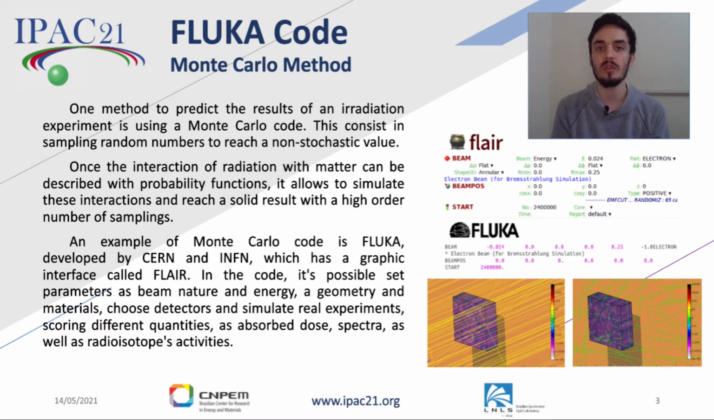One example of a Monte Carlo code is Fluka, with its graphical interface FLAIR, developed by CERN and the INFN. This Monte Carlo software can simulate real-life experiments, setting parameters such as geometry, materials, and beam energies, and scoring different quantities such as absorbed dose, the spectra, as well as radioisotope activities.